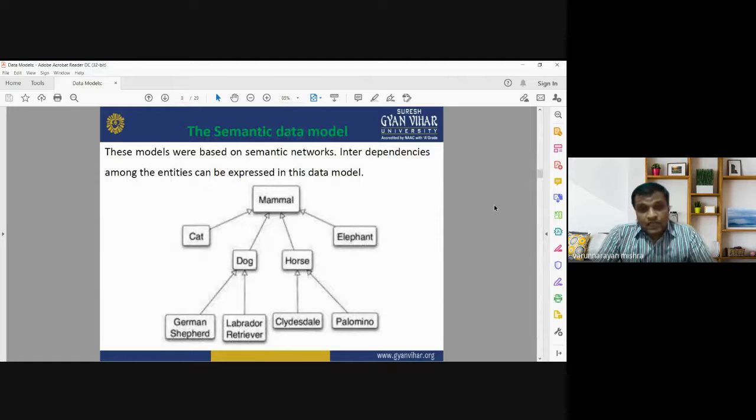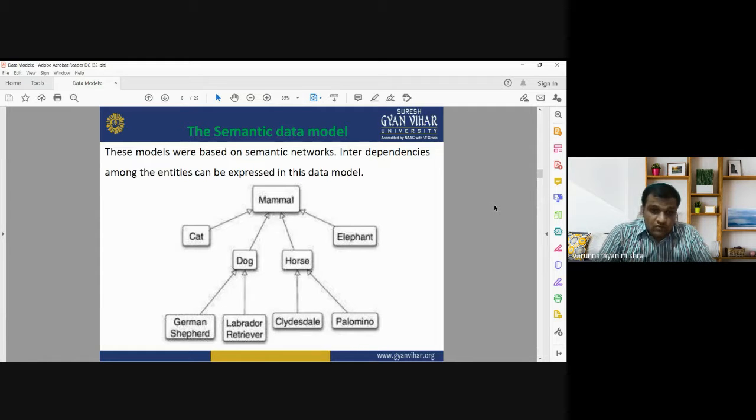Now, the second type of model is the semantic data model. Semantic data models are based on semantic networks. These are the interdependencies among the entities that can be expressed in this data model. How different entities are interdependent with each other is known as a semantic network, and the model used to represent these semantic relationships is known as the semantic data model.